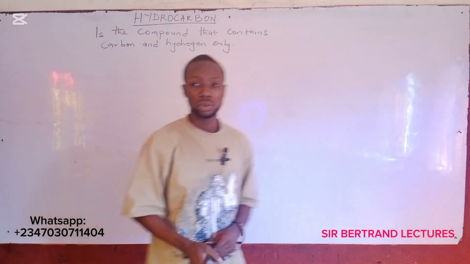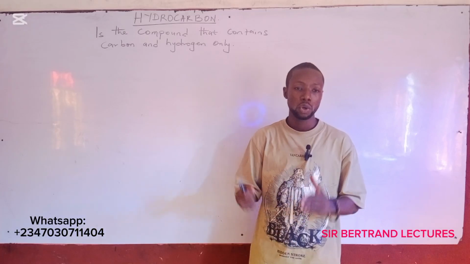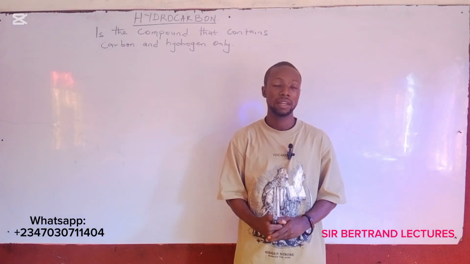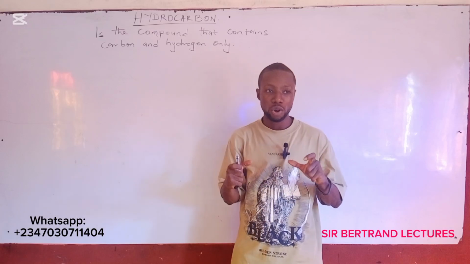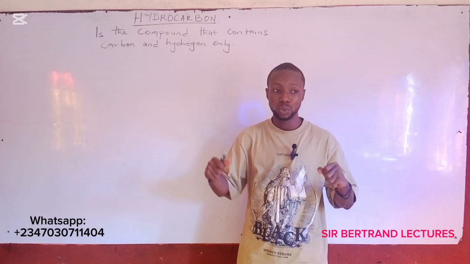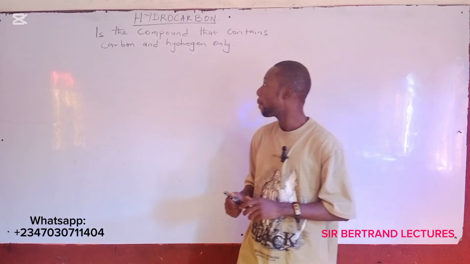Hydrocarbon is the compound that contains carbon and hydrogen only. Okay? The carbon and hydrogen in the organic compound occurs naturally, as we discussed in the last video. Okay?